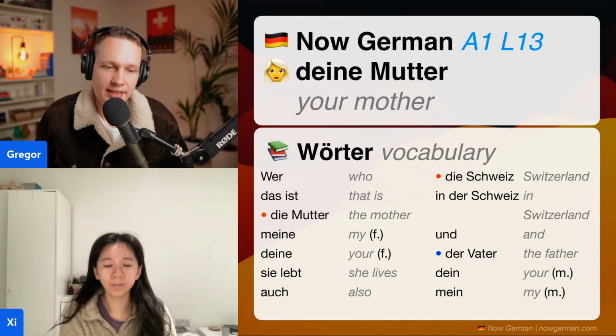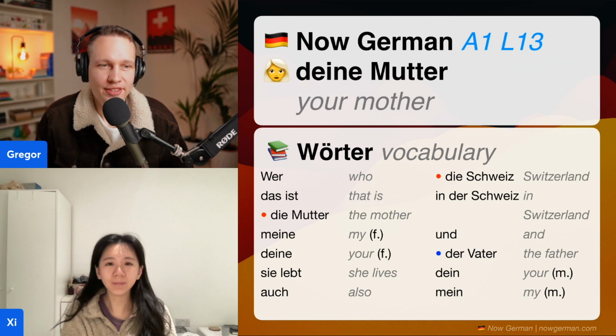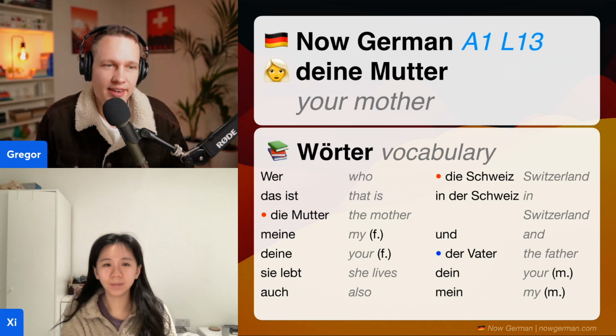And then sie lebt. She lives. And auch. That means also. And once more, we have a very beautiful country, die Schweiz. Another reminder, it is then often in a sentence, in der Schweiz. That is in Switzerland. This is a shift of the article because of the case. But we'll look at that in another lesson soon. So just keep it as a fixed expression for now.